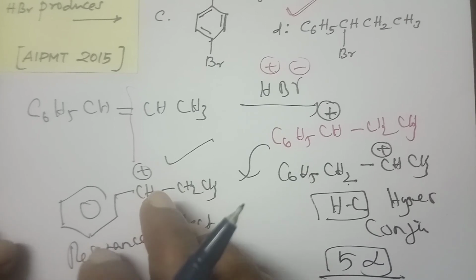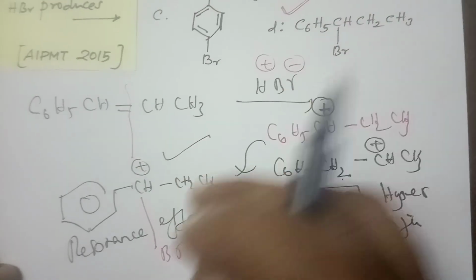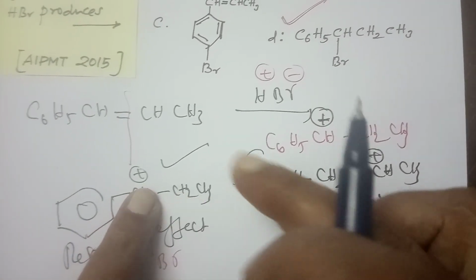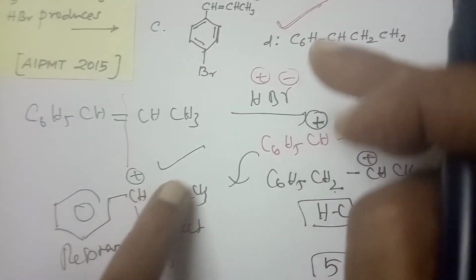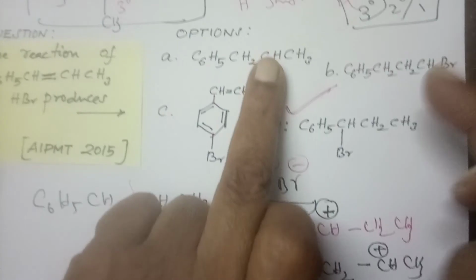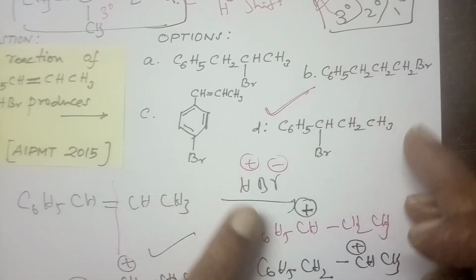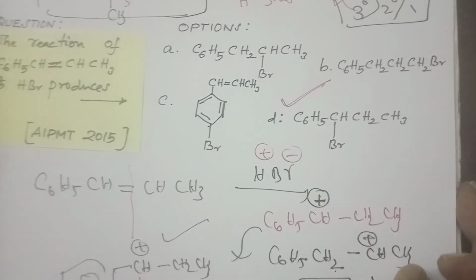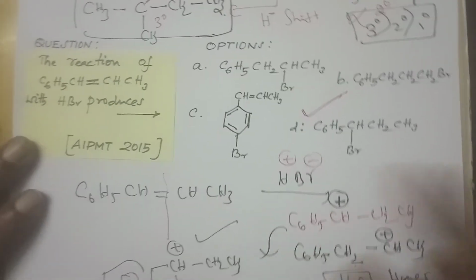So this product is obtained. Before referring to your answers, keep this picture in your mind: one CH with one side ethyl, one side phenyl. Here no ethyl, here no ethyl, so here you get ethyl and phenyl. Like that you can approach the answer by comparison, and only then can you easily do organic chemistry.